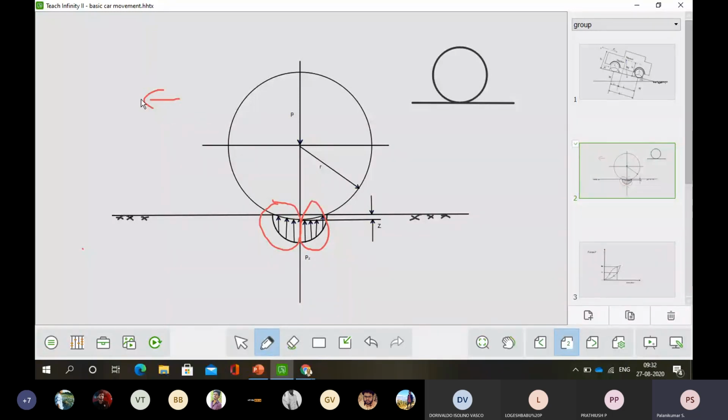Suppose a vehicle is moving in this way. This is called the leading region, and this is called the trailing region. So when the vehicle is moving, whatever the tractive force may be, it will keep on having it. But whenever it is there, it is trailing. Through this region, it will be trailing.